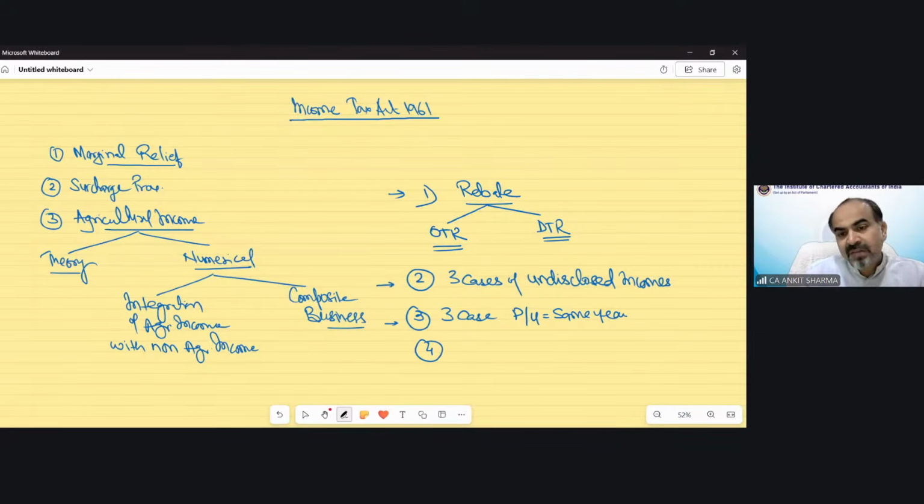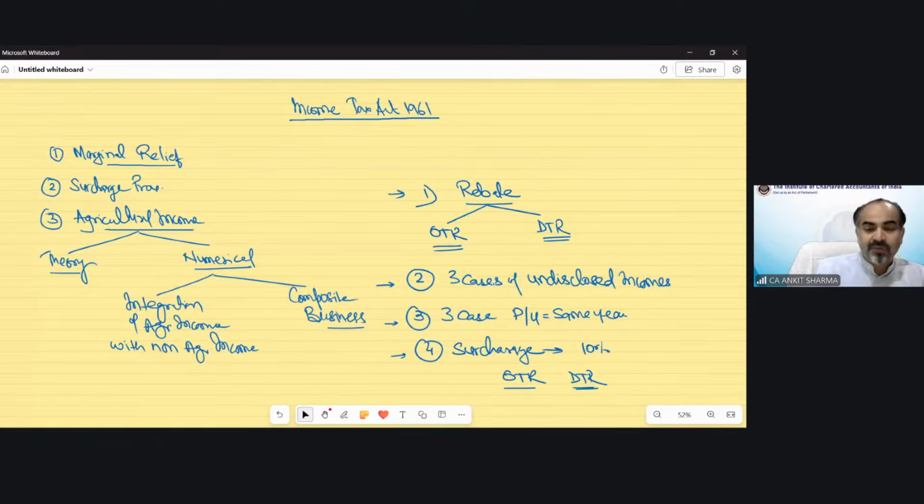Then somebody will tell me the surcharge provision. The surcharge detail provision we will discuss today, but there is a limit that when surcharge would be applicable 10% and then 15, etc. And there was a difference between the surcharge provision under optional tax regime as well as default tax regime. So that difference also I would like to listen from your side.